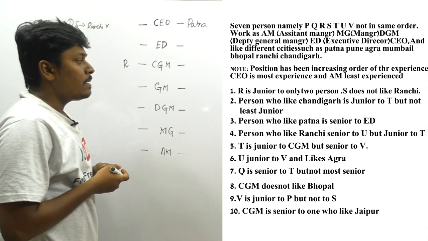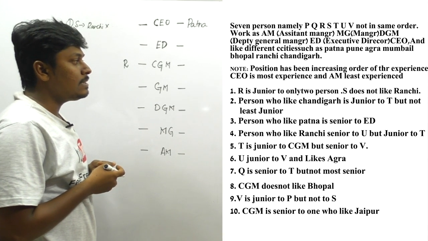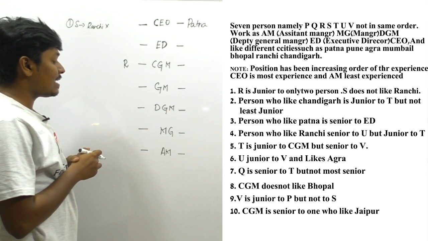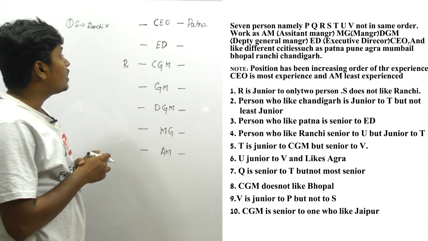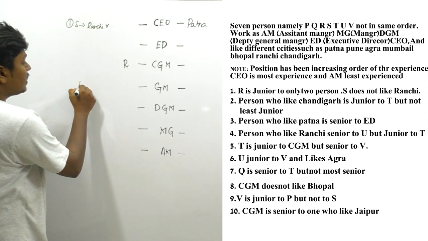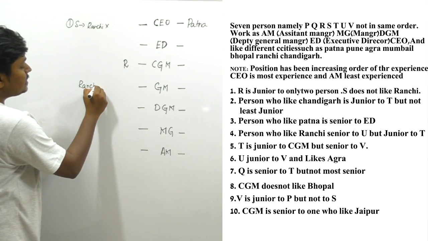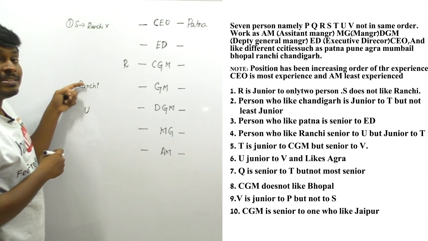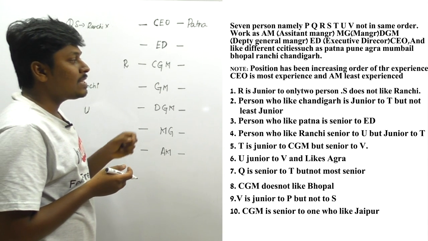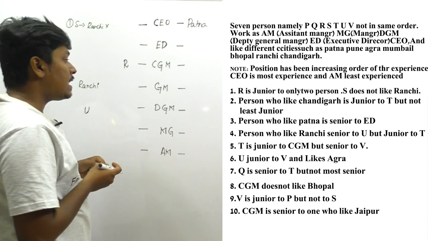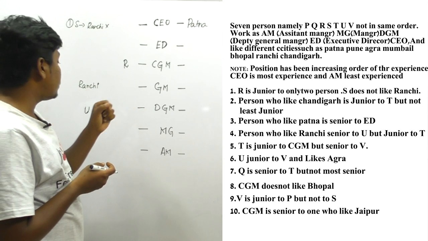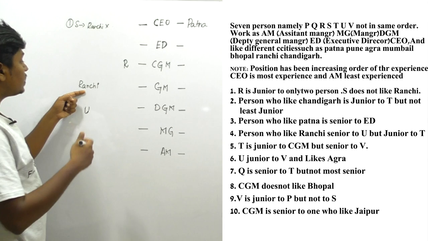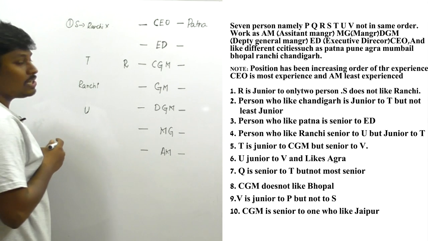Next line: the person who likes Ranchi is senior to U. Friends, they have said that the person who likes Ranchi is senior to U. Let me take it as a note. But they have said that the person is junior to T. So the person who likes Ranchi is junior to T, and I can definitely say that T should come here.